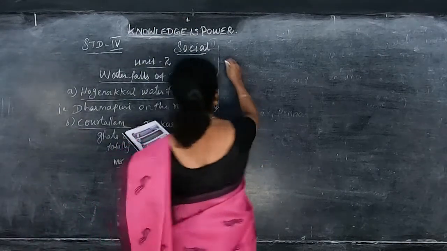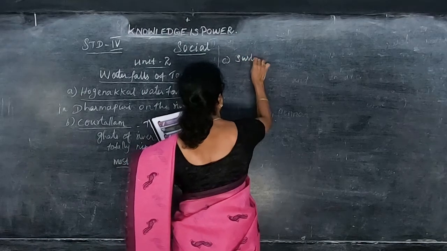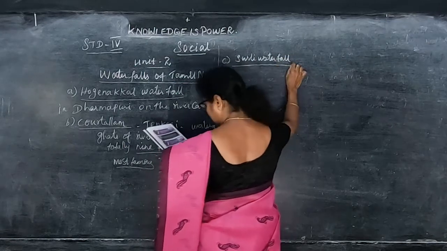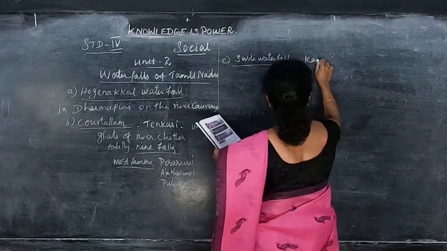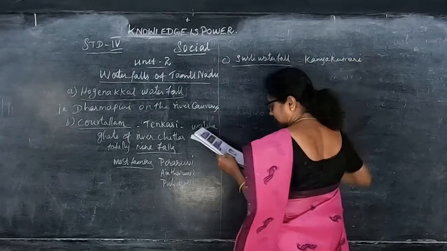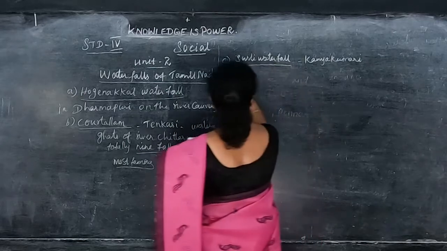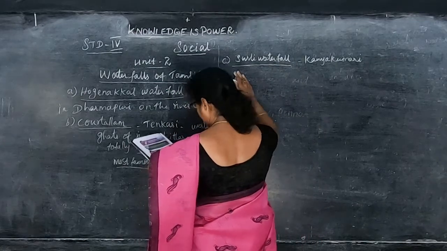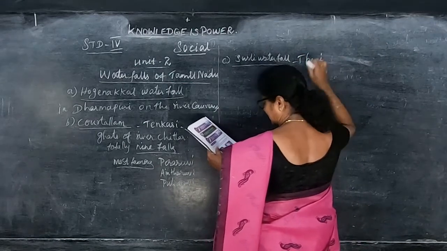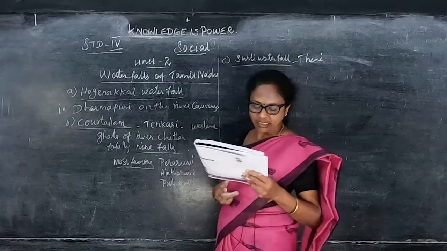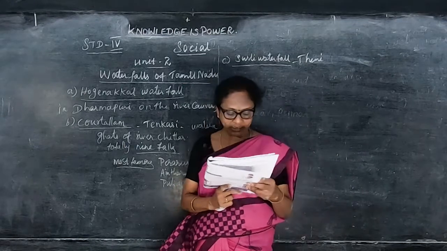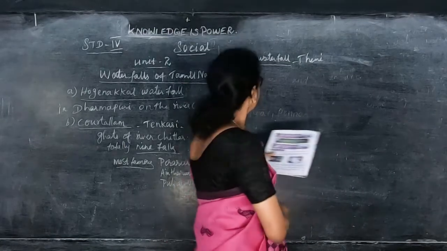Then Surli waterfalls. See, Surli waterfalls is located in Theni. The falls is surrounded by forest. Here the waterfalls form from a series of rock steps. And this is in Theni.